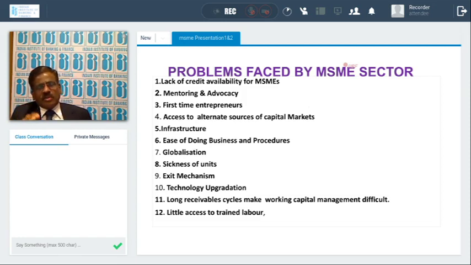MSMEs, in fact, I told you, they are new entrepreneurs. They are first-time entrepreneurs. They do not have a corporate background from earlier years. So these MSME sectors do not know the procedures. They do not know where the products are available, which government agency to be approached, and which bank to be approached, etc. They do not have any idea.